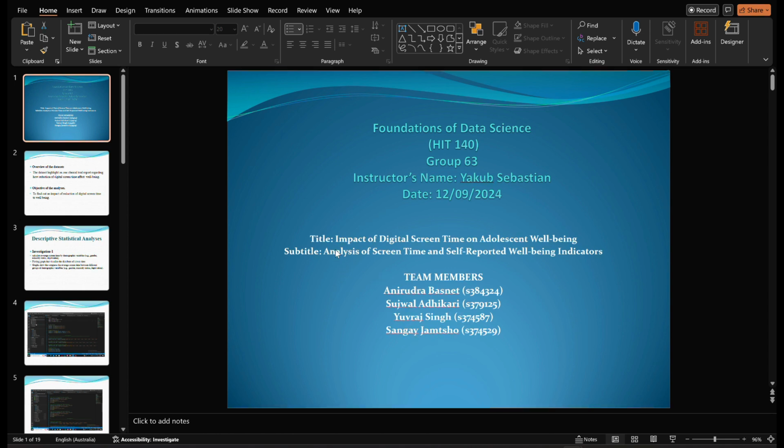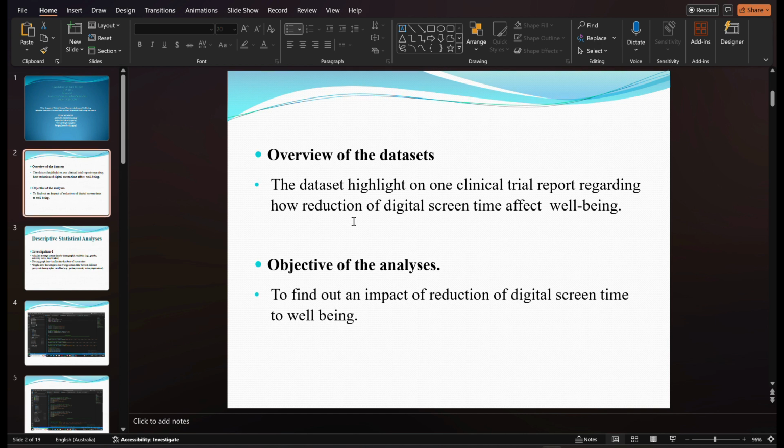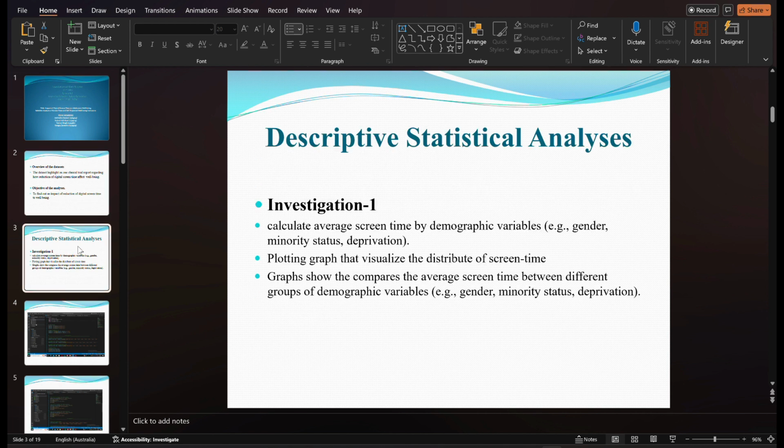And in this presentation, we will be talking about different investigations regarding the impact of digital screen time on adolescence and well-being. The overview of the data set is regarding whether the reduction of digital screen time affects well-being, and the objective is to find out the impact of reduction of digital screen time on well-being. To describe the first investigation through descriptive statistical analysis, I would like to call Mr. Yuvraj.